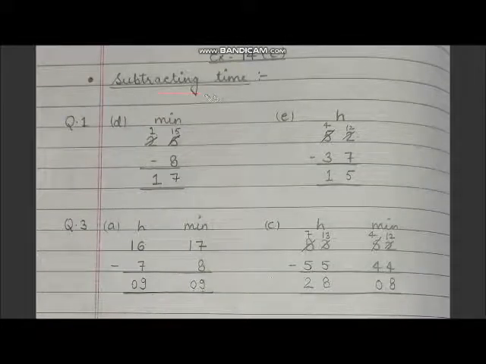And subtracting time is also the same. When we do subtraction, first we will start from the ones place. So here is the question, 25 minus 8 minutes. So 5 minus 8 is not possible. We'll take a borrow from this 2. It will be 1 and this will become 15. Now 15 minus 8 is 7. 1 as it is. So 17 minutes is the answer. Similarly, we have to do other sums.